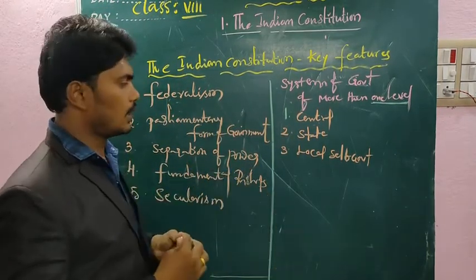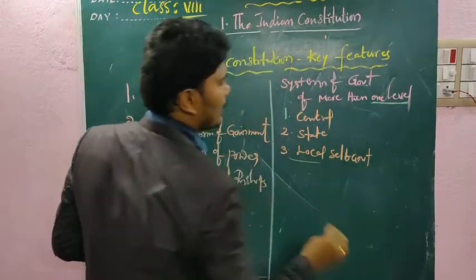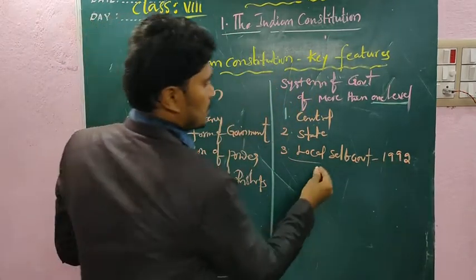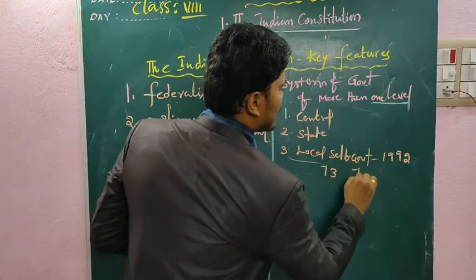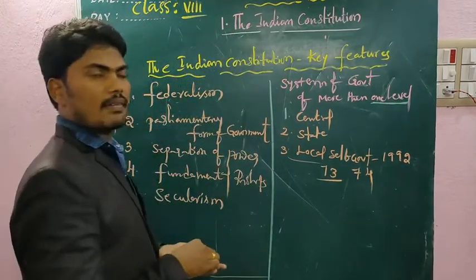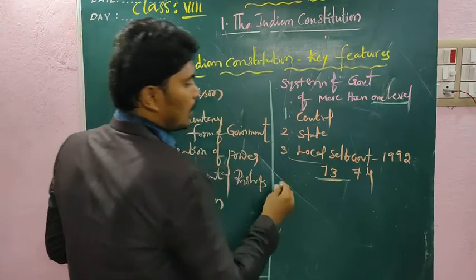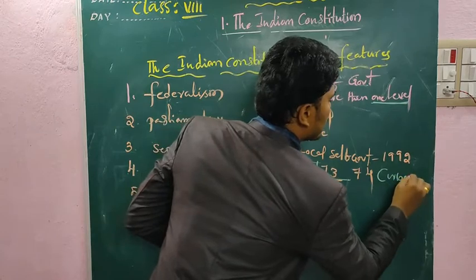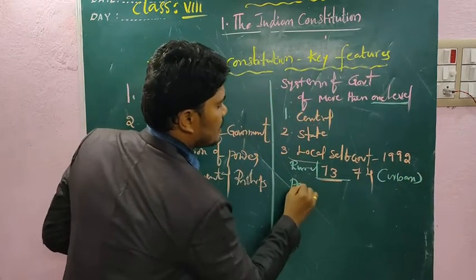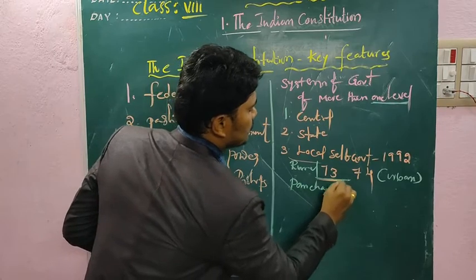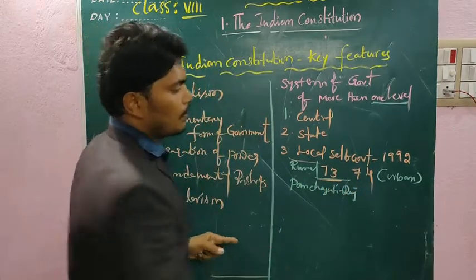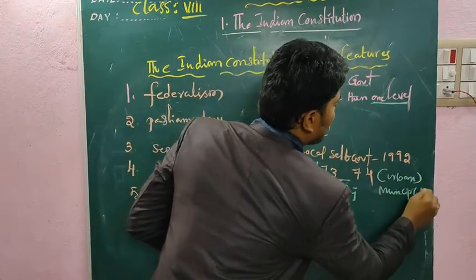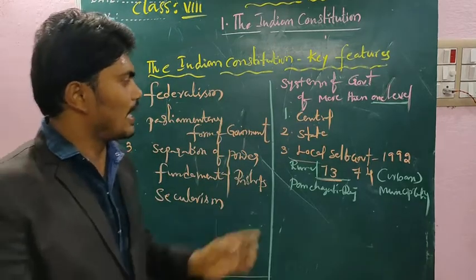Then local self-government: in 1992, through the 73rd and 74th amendments, they introduced local self-government in rural areas, the Panchayati Raj, and in urban areas, the municipality.